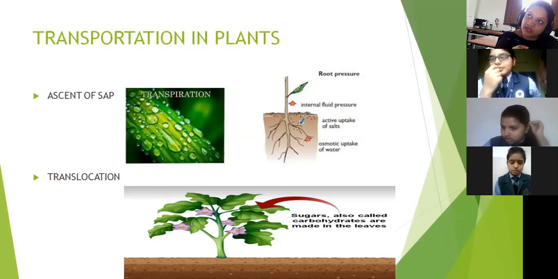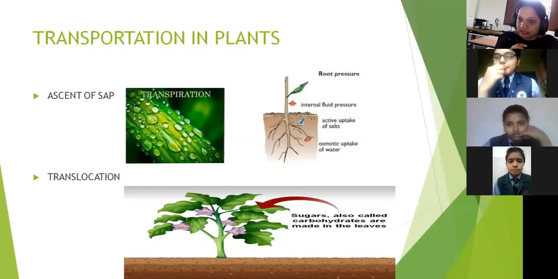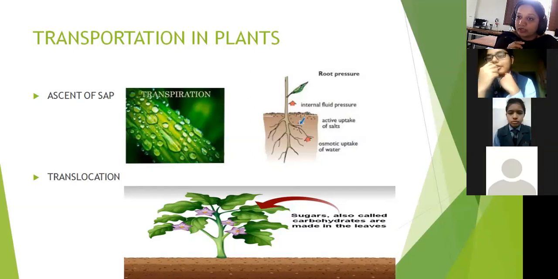From where to where will water and minerals move? From the roots to the leaves. Very good, Pooja. From the roots to the leaves. So is it upward movement or downward movement? Upward movement. Very good. It is the upward movement of what? Minerals and water. Upward movement of water and minerals in the plant is known as the ascent of sap.